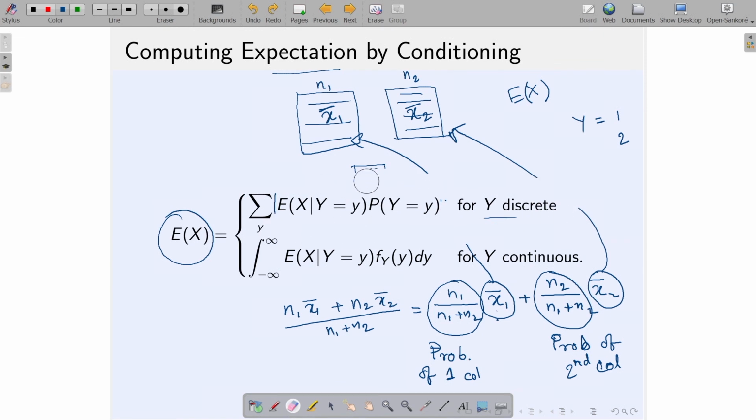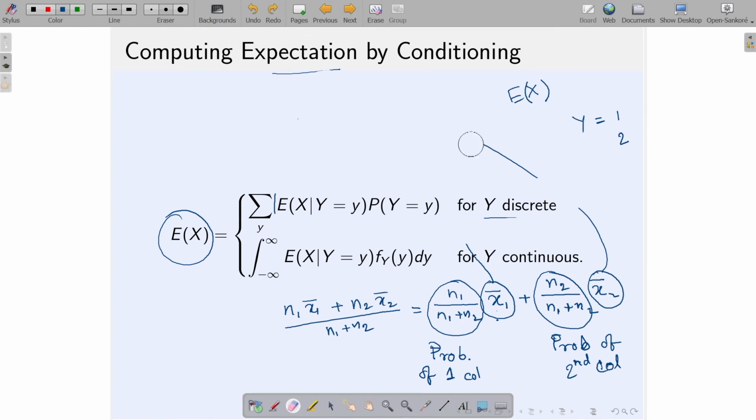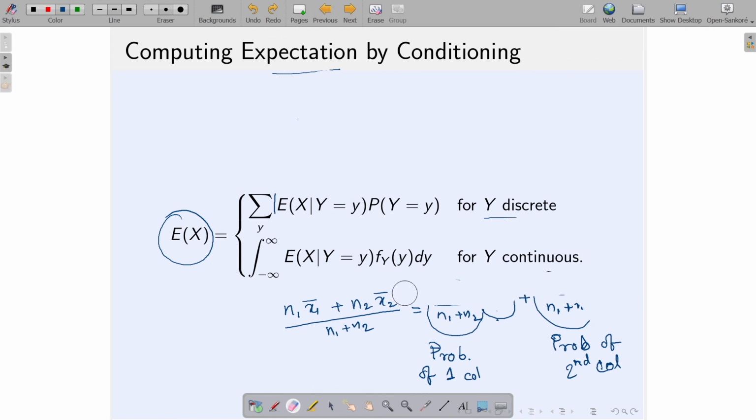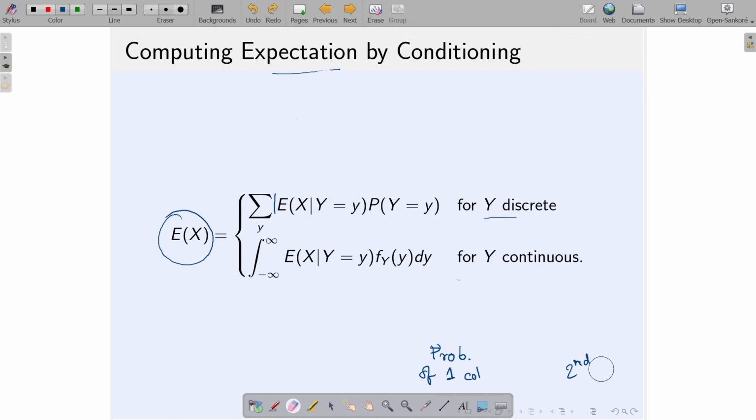So, this is a very, very useful formula. We can see many times that finding the expectation of x is quite difficult, but when you try to find the expectation by conditioning, that becomes quite simple. In our Markov chain part and then the subsequent part on Poisson process, we will actually see this kind of example. Okay. So, this is for y discrete.